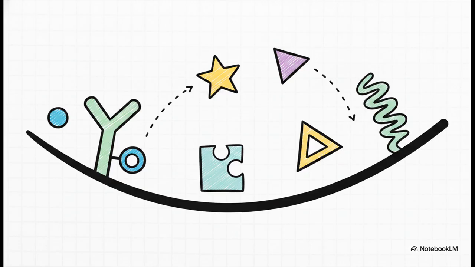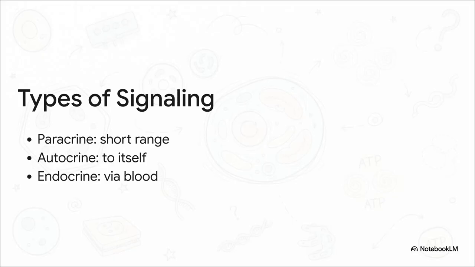But a message needs a receiver, and that is the receptor. This is a specific protein sitting on the cell surface, or even right inside the cytoplasm, that acts just like a receiving antenna. Now, a cell can only respond to that chemical messenger if it actually has the exact matching receptor. If there's no matching antenna, the message is completely ignored. Depending on how far apart the sender and the recipient are, this communication mostly happens in 3 different ways.